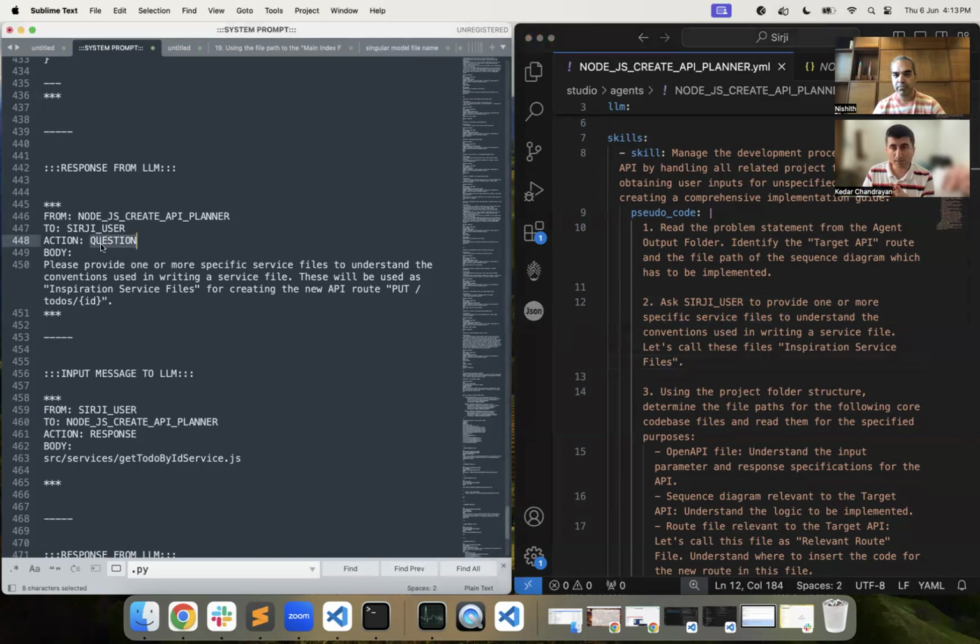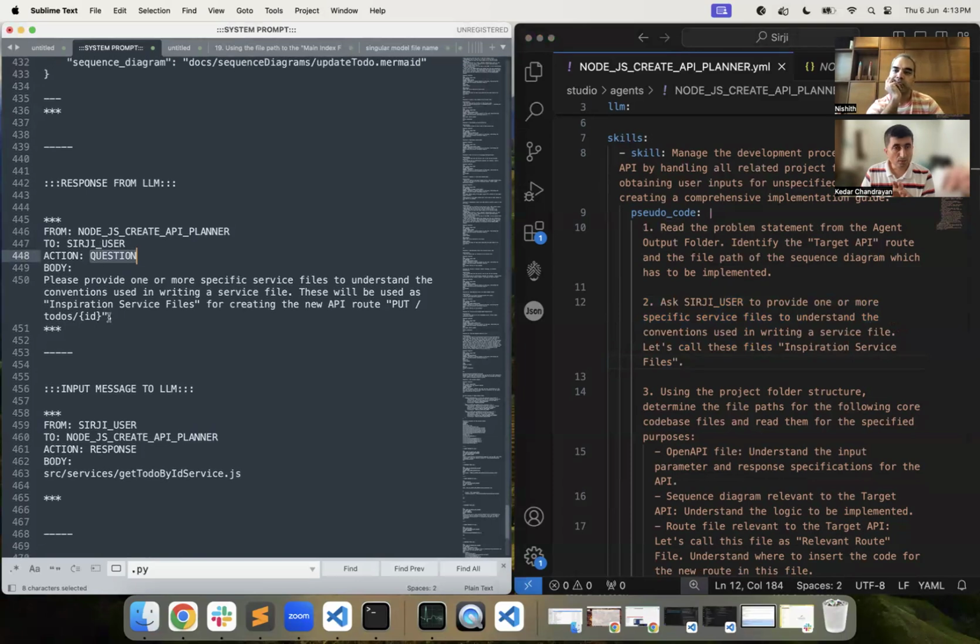The action is question. So in the body of the message, we have the exact text which is to be shown on the Sirji chat. This message is for the end user. This is what the end user will see in the Sirji chat.